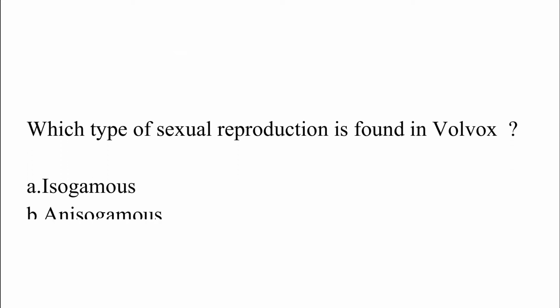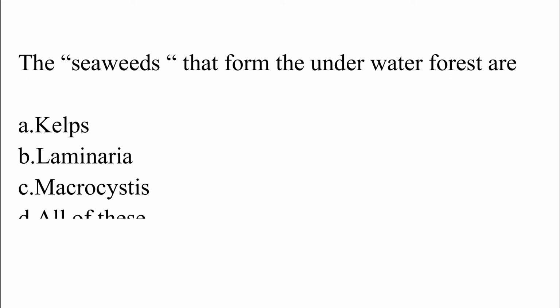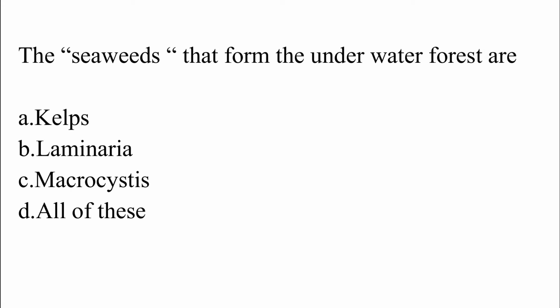Which types of sexual reproduction is found in Volvox? Option A, isogamous; option B, anisogamous; option C, oogamous; option D, all of these. The correct answer is option C, which is oogamous. The seaweeds that form the underwater forest are: option A, kelps; option B, Laminaria; option C, Macrocystis; option D, all of these. The correct answer is option D, which is all of these.